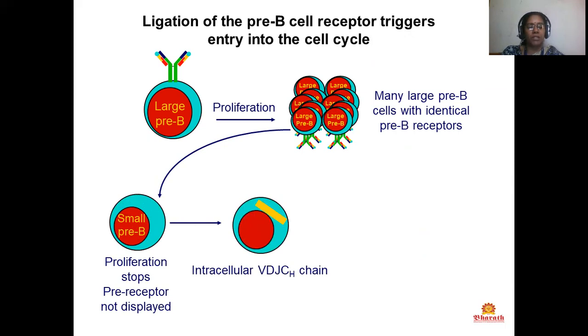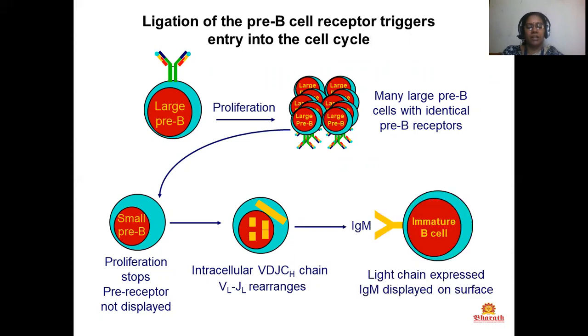Proliferation stops and the pre-receptors are not displayed. Here, the intracellular V, D, J, CH chain is present, and VL and JL rearrange, and IgM, that is an immature B cell with light chain, is expressed and IgM is displayed on the surface. Yes, intracellular VDJ CH chain and VL to JL rearranges.